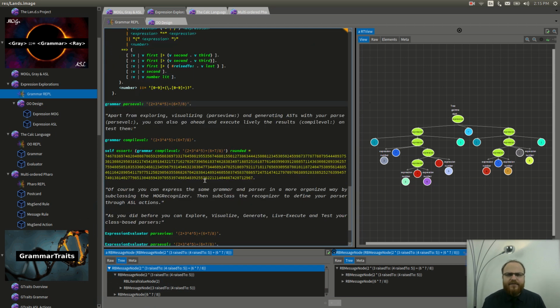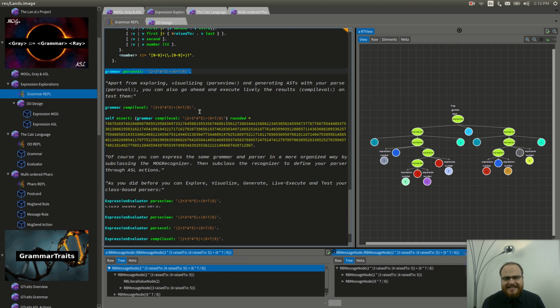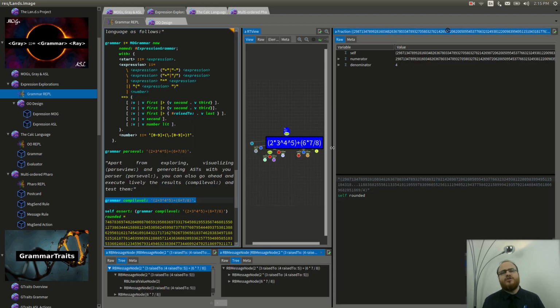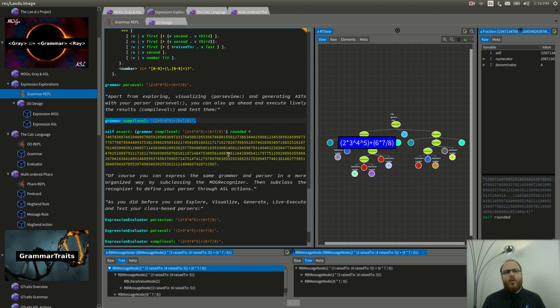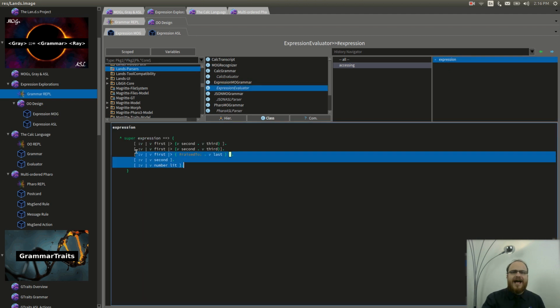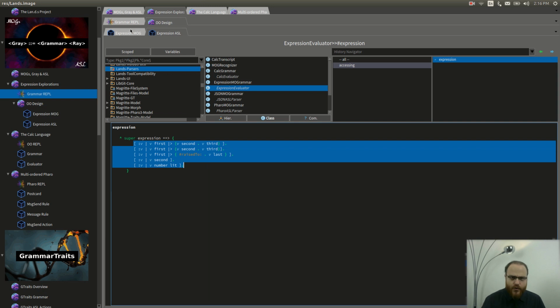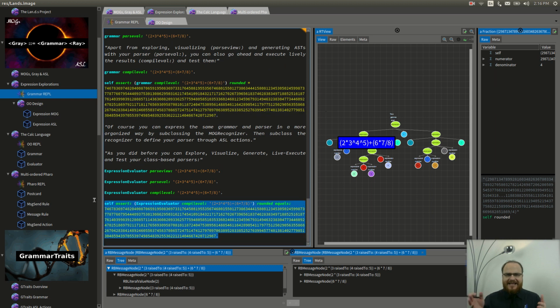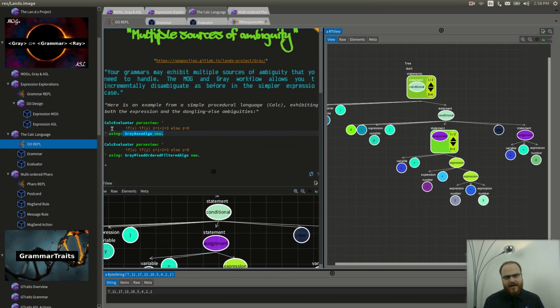Of course, apart from exploring MOGs with ParseView and generating ASTs with ASL and ParseEval, you can go ahead and evaluate your results with CompileEval and test them. Moreover, everything you've seen thus far can be expressed in a more organized way by subclassing the MOG recognizer, as we did here, defining your MOG rules as methods, then subclassing your recognizer to define the semantics of your language through ASL actions. All the facilities you used before to explore, visualize, lively execute, test, etc. are also supported for your class-based parsers as well.